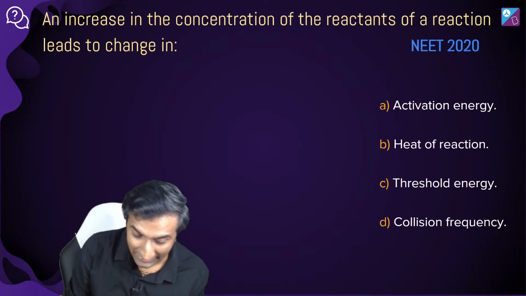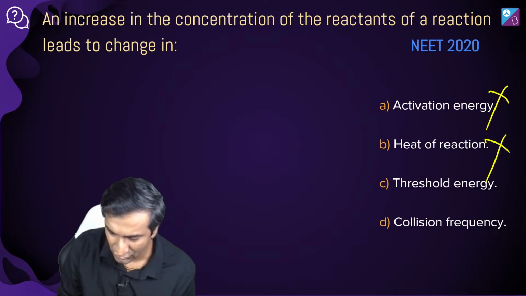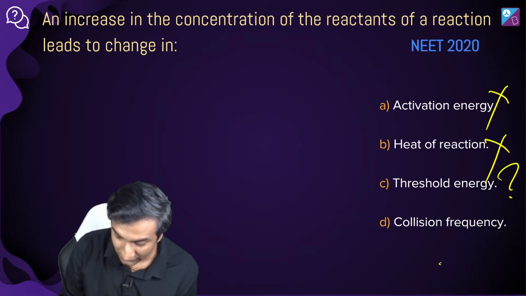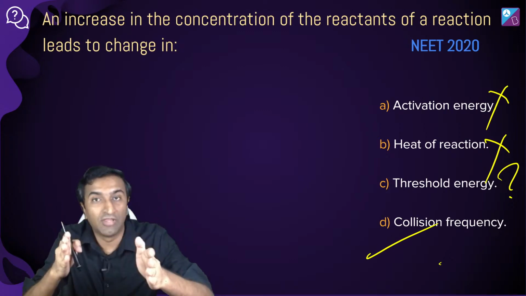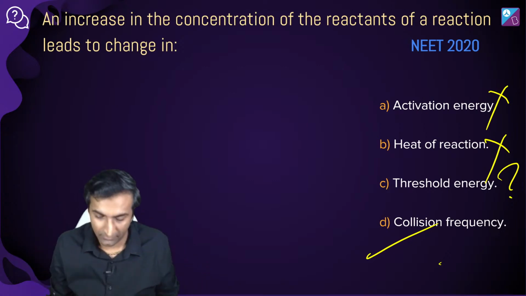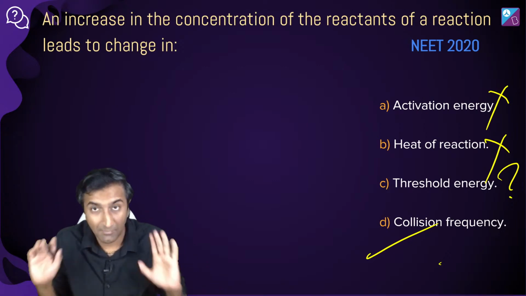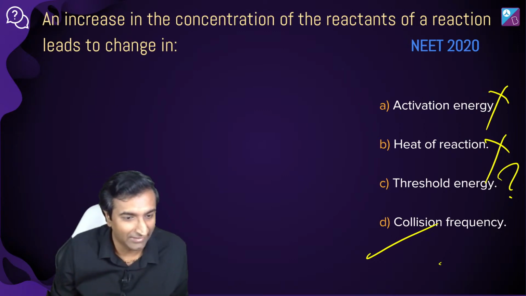An increase in concentration of reactant leads to change in what? Activation energy? No. Heat of reaction? No. Threshold energy? I don't know what that is. Collision frequency? Yes, that's the answer. If I'm in a test, this is what I would think: the ones I've eliminated, threshold I don't know what it is, but collision frequency makes sense. But I can explain what that is, sure. The 10-second way of doing it is this. Good job. D. Everybody is saying D.